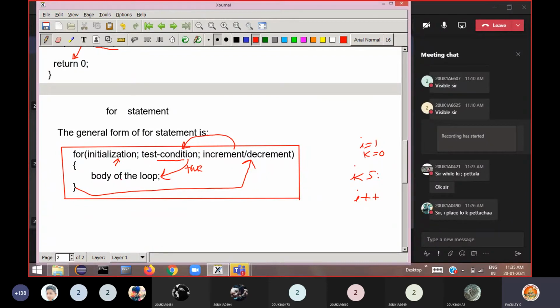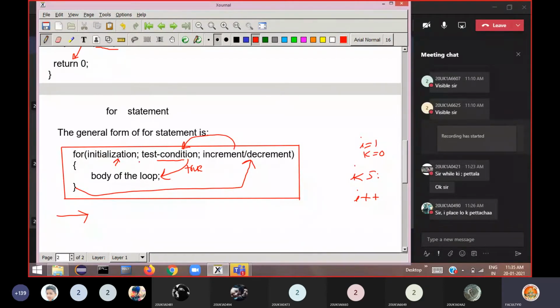If it is true, it again enters the body of the loop and executes the statements in the body of the loop. Then the end of the loop is reached, and again it goes to the increment section. The variable is incremented. Again test the condition, true, execute the body of the loop. End of the loop reached, increment the variable, test the condition, true, execute the body. Increment the variable, test the condition, false. When this condition becomes false, control comes to the statement after the for loop.